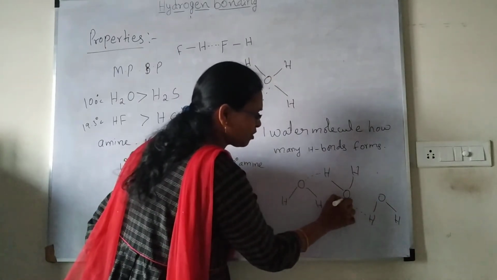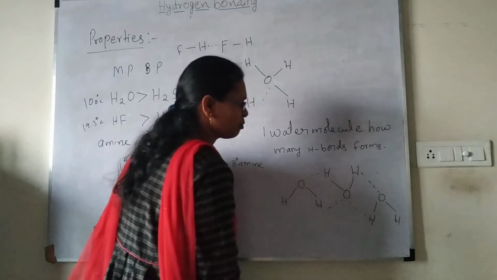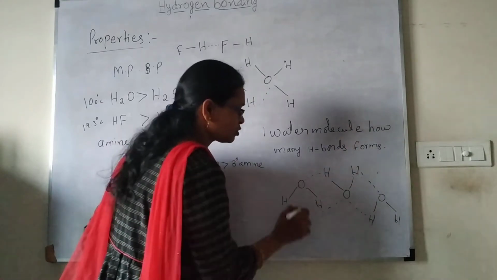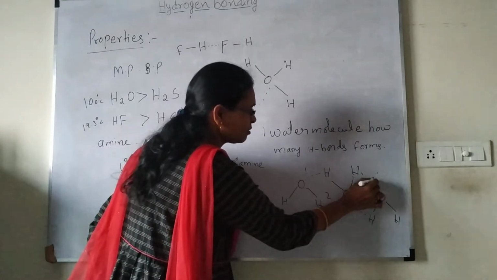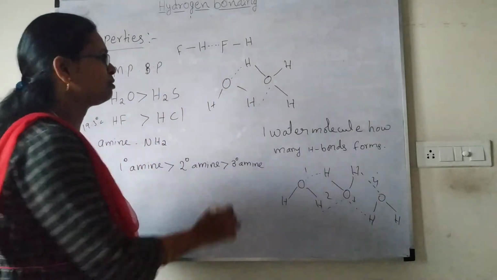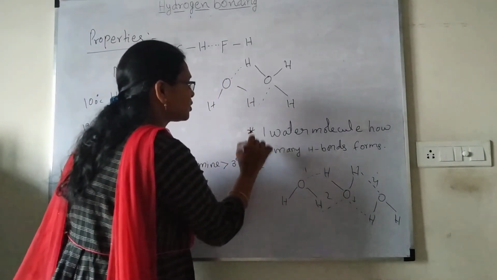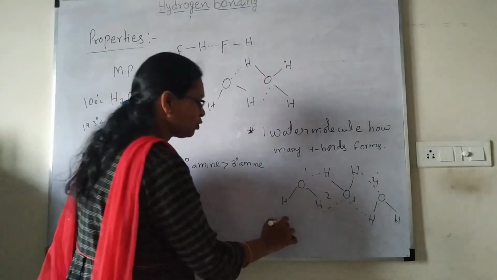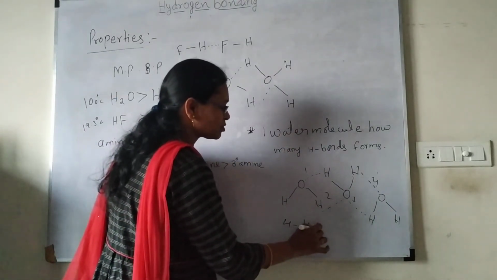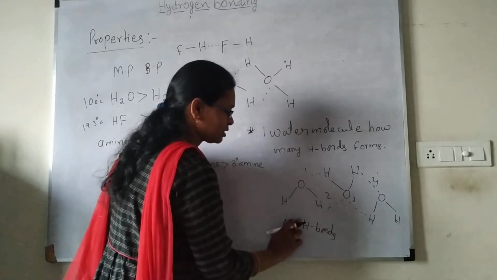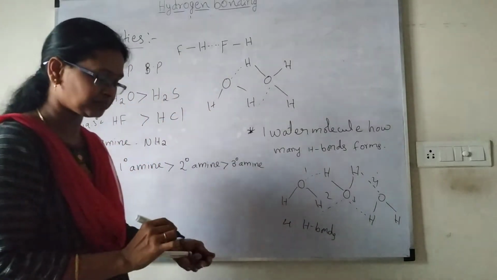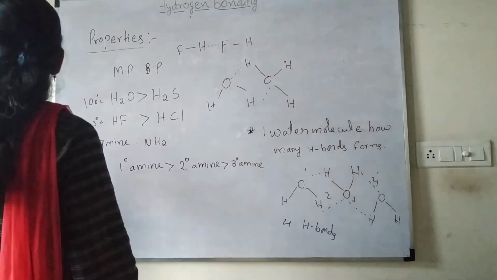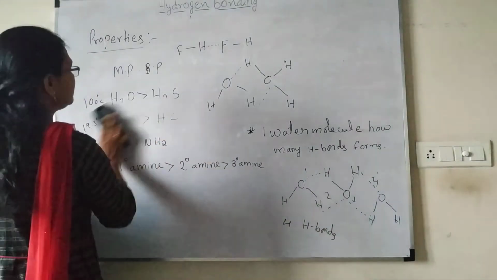Again this can form hydrogen bonds here. So one water molecule, how many? 1, 2, 3, 4 hydrogen bonds. Remember this one: one water molecule can form 4 hydrogen bonds. Questions like this, competitive level questions, they may ask in the exams also. So this is about the melting points and boiling points.